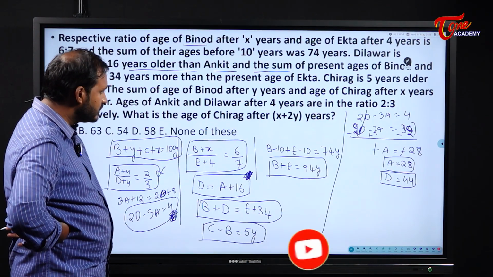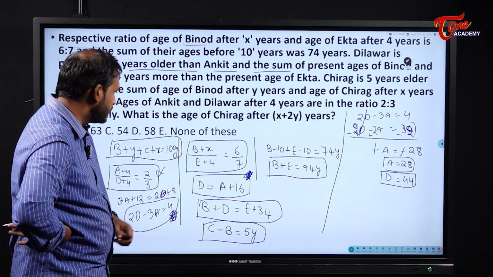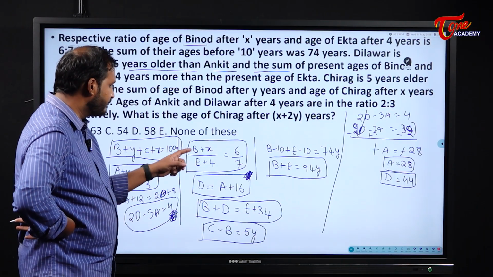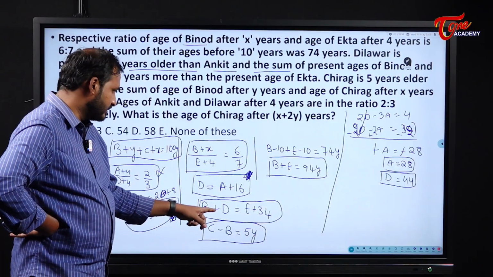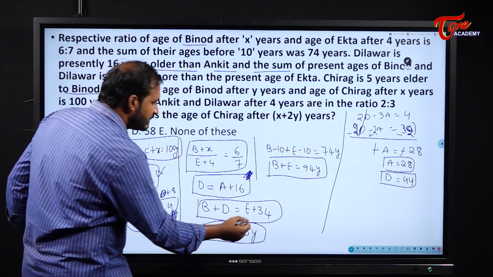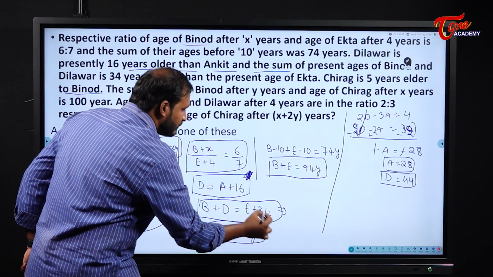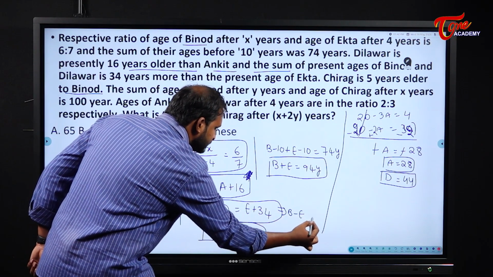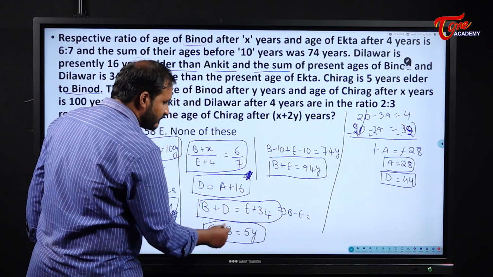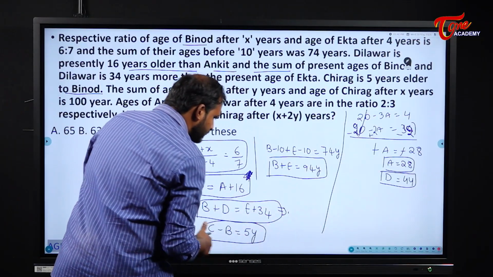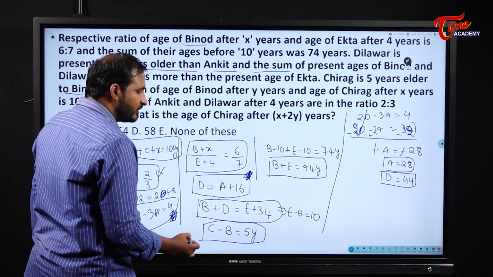B and E we have here and B and E we have here. Solve these two. B I have here, E I have here, D I can write here. I can write the relation between B and E. See here. B plus D means what? 44. That means if I substitute, B minus E will become how much? Or else I will send these to that side and that one to this side. E minus B becomes what here? 10. Why? Because I will substitute D is equal to 44.